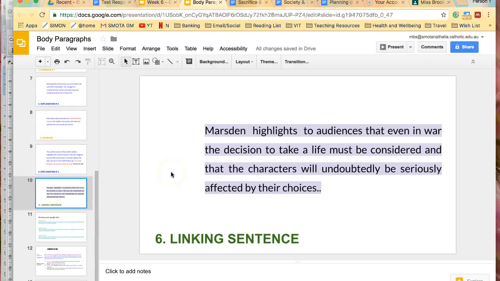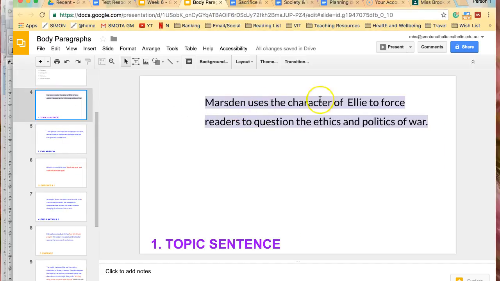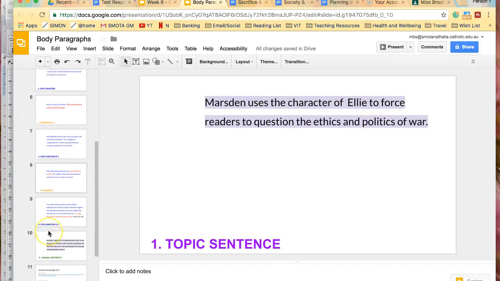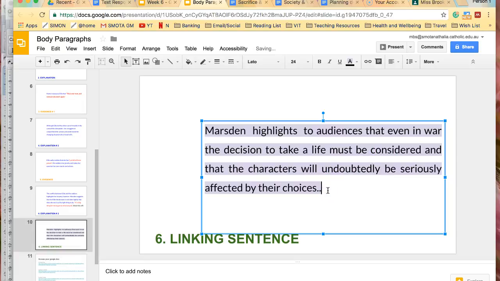And then we have our linking sentence, which means we're coming back and reminding our reader of what this whole paragraph is about. So we look back and we see the topic sentence is Marsden uses the character of Ellie to force readers to question the ethics and politics of war. So to wrap that up, we say Marsden highlights to audiences that even in war, the decision to take a life must be considered and that the characters will undoubtedly be seriously affected by their choices.